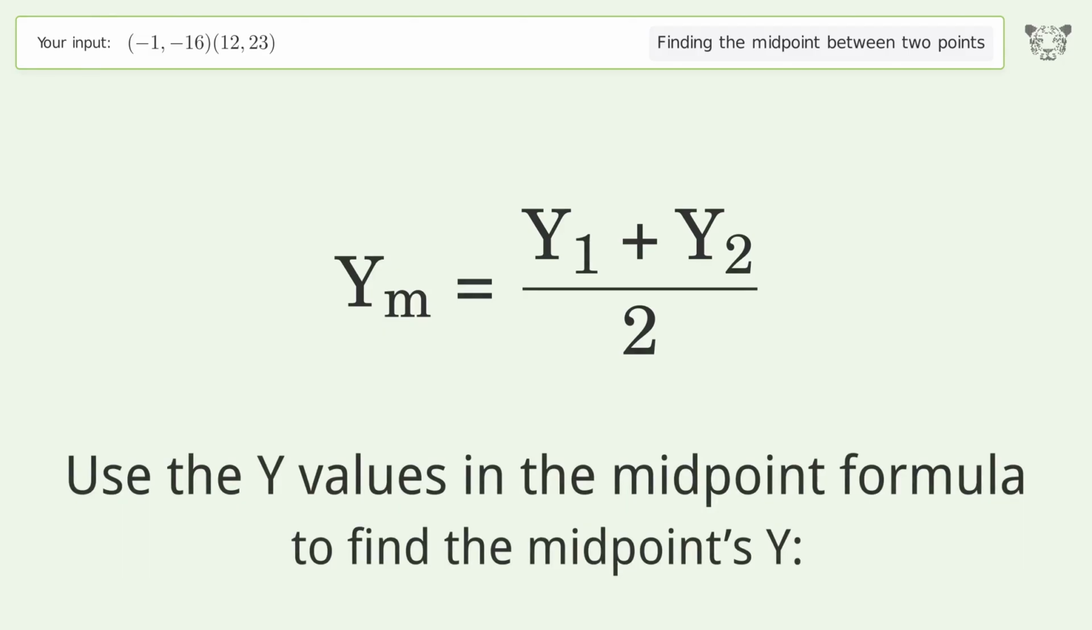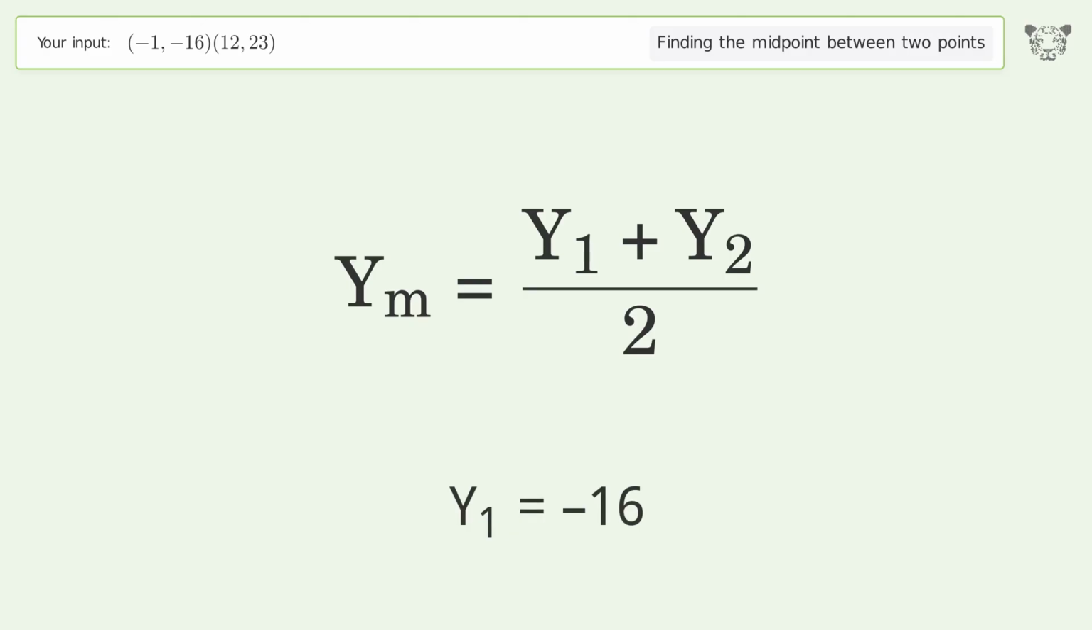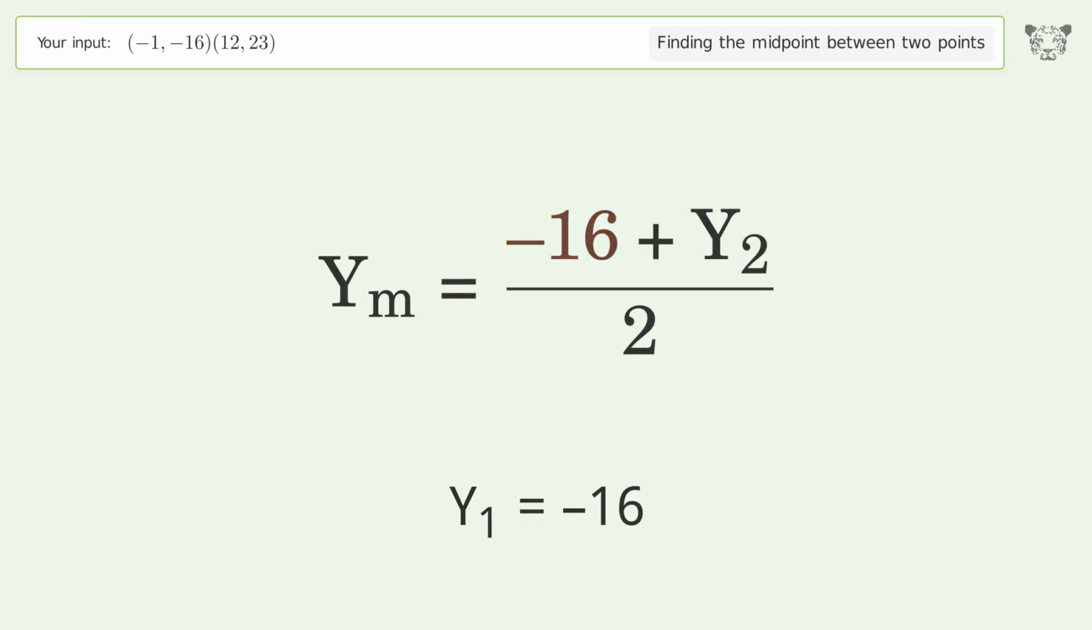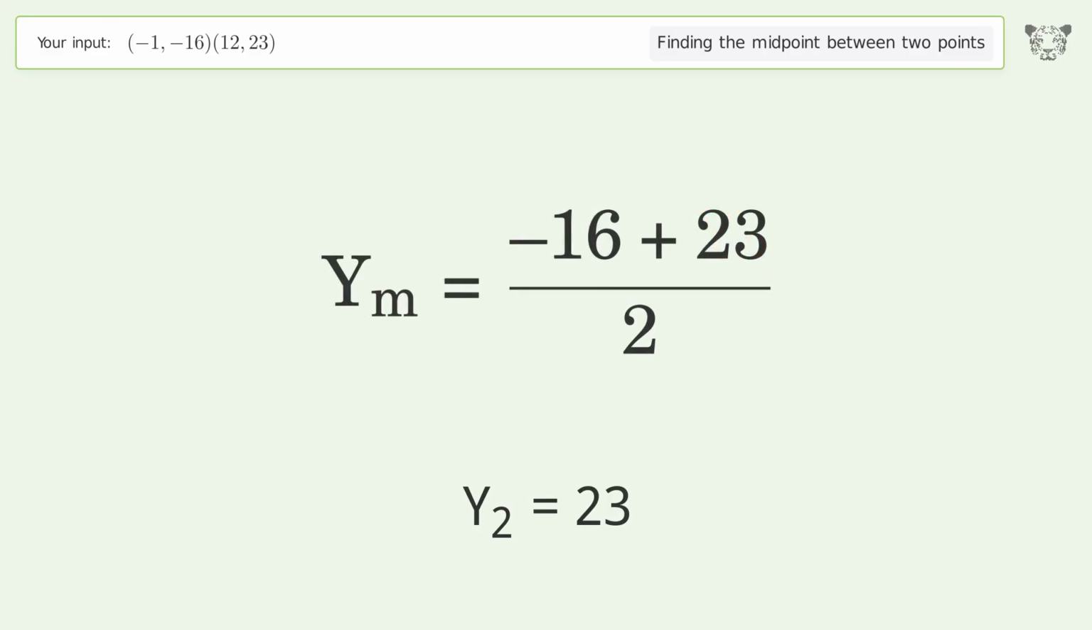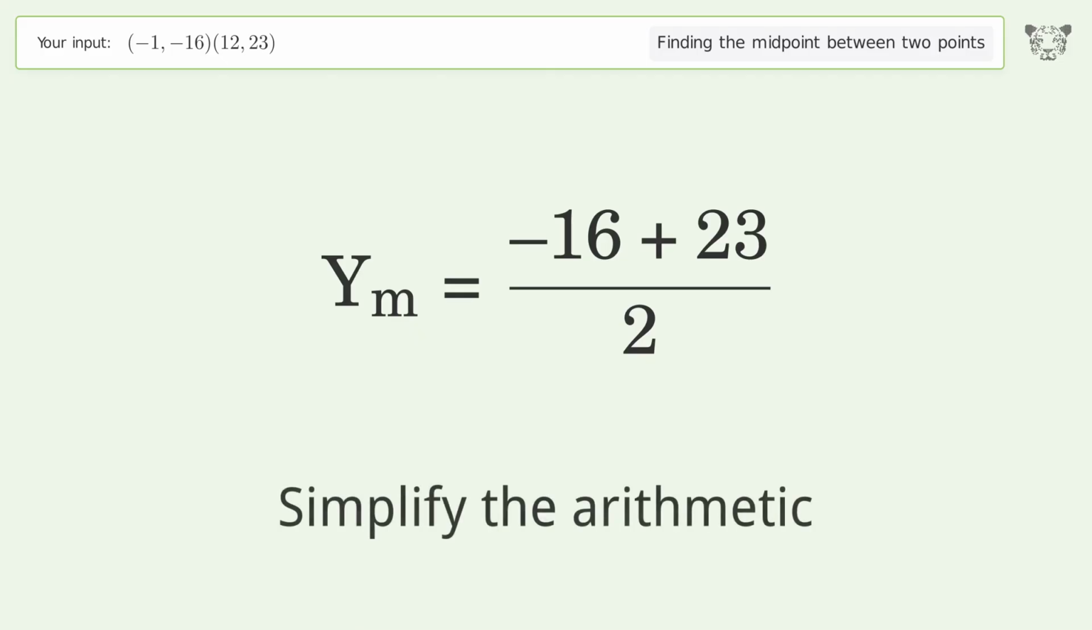Use the y values in the midpoint formula to find the midpoint's y. y1 equals -16. y2 equals 23. Simplify the arithmetic.